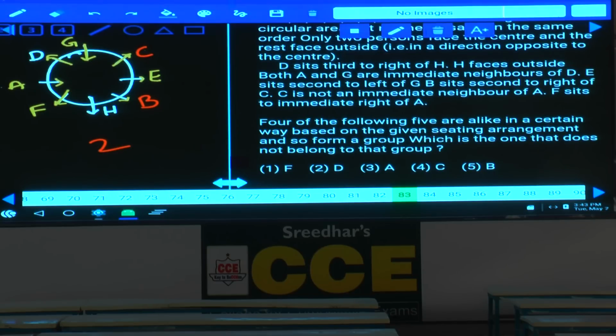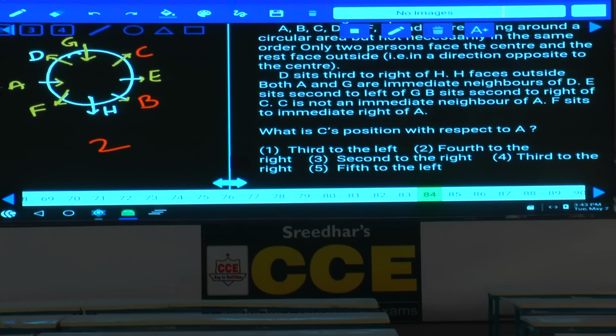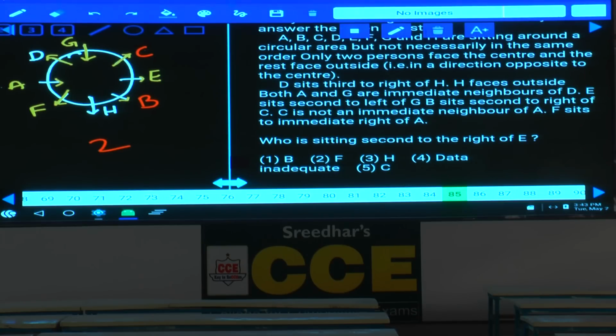Then question number 83. 4 of the following 5, that is nothing but an odd man out. F, D, A, C and B. F is away, D is away, C and B are also away, except A. The remaining 4 persons are away, A is towards the center. Then 84. What is C's position with respect to A? Now A and C, 1, 2, 3, third to the left, that is choice 1. Then 85. Who is seated second to the right of E? E is away, seated second to the right of E, that is H, choice 3.